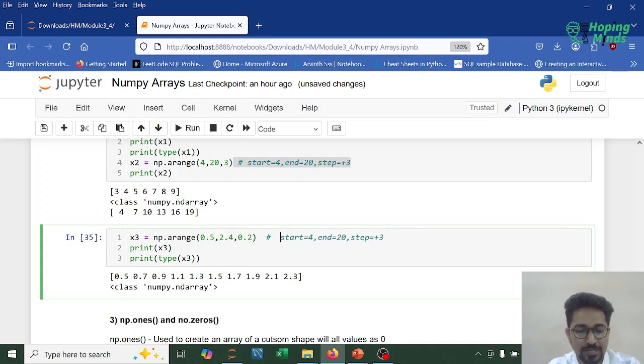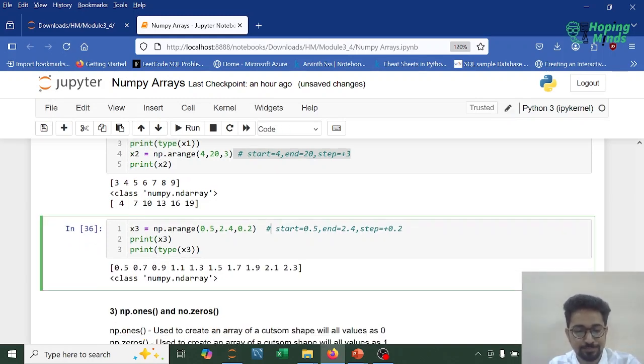So clearly we have observed the start, end, and step over here. What is my start? The start over here is 0.5. What is the end? The end over here is 2.4. And what is the step size? The step size is 0.2. All right, so this is the data that we have.